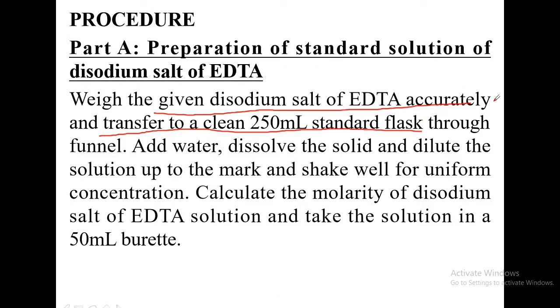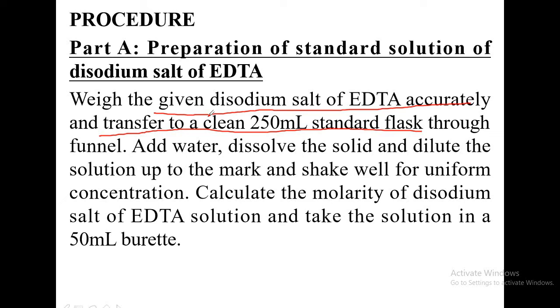So this is part A. It is very easy. First we weigh the given disodium salt of EDTA accurately, and the weighed EDTA is then transferred to a clean 250 ml standard flask with the help of a funnel, and then add water through the funnel and dissolve the solid completely.